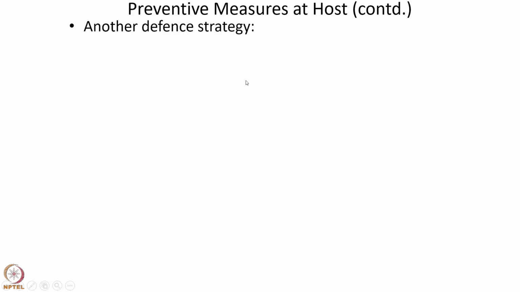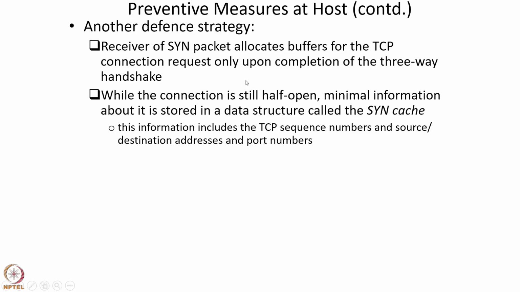Another defense strategy is the following. The receiver of a SYN packet allocates buffers for the TCP connection request only upon completion of the three-way handshake. That is, once the SYN packet, SYN ACK packet, and ACK packet have been exchanged, only after that point does the receiver of the SYN packet allocate buffers for the TCP connection request. While the connection is still half open, that is, when the SYN packet has been sent but the SYN ACK and ACK packets have not been sent,